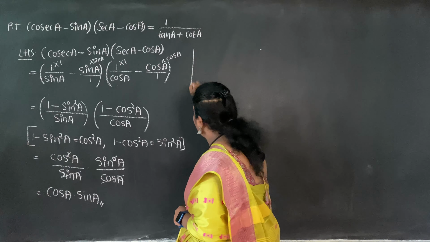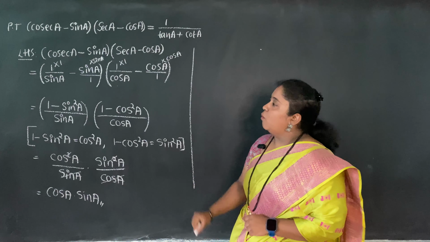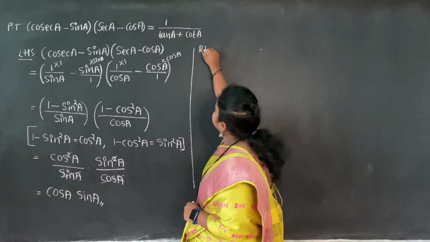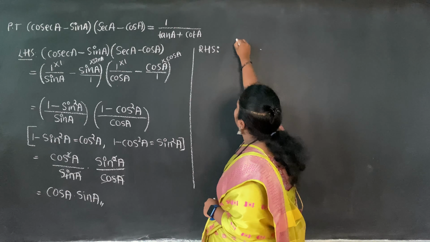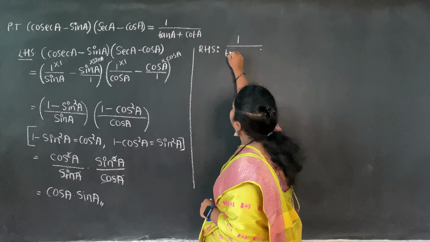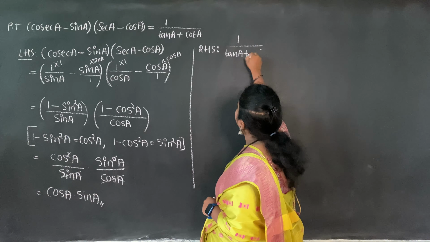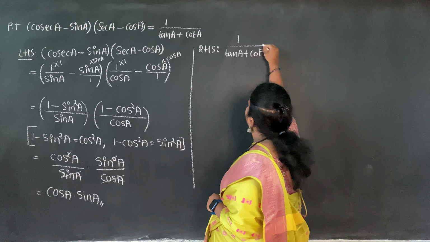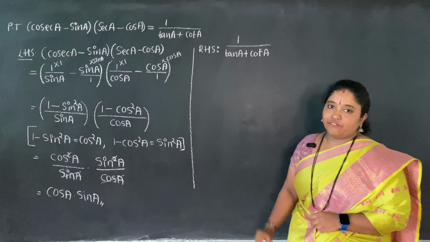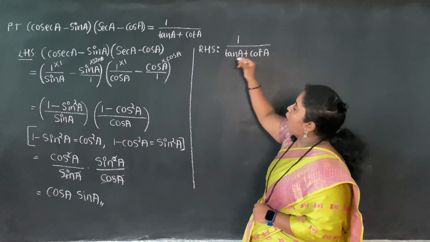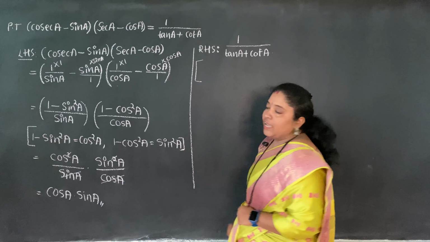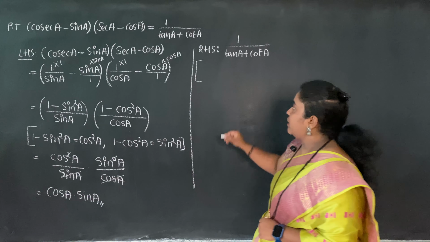Now I'll take RHS separately. Okay, what is there in the RHS part? See, in RHS I have 1 divided by tan A plus cot A. See, again complex trigonometric functions. Let me convert complex trigonometric functions into the form of simple trigonometric functions.